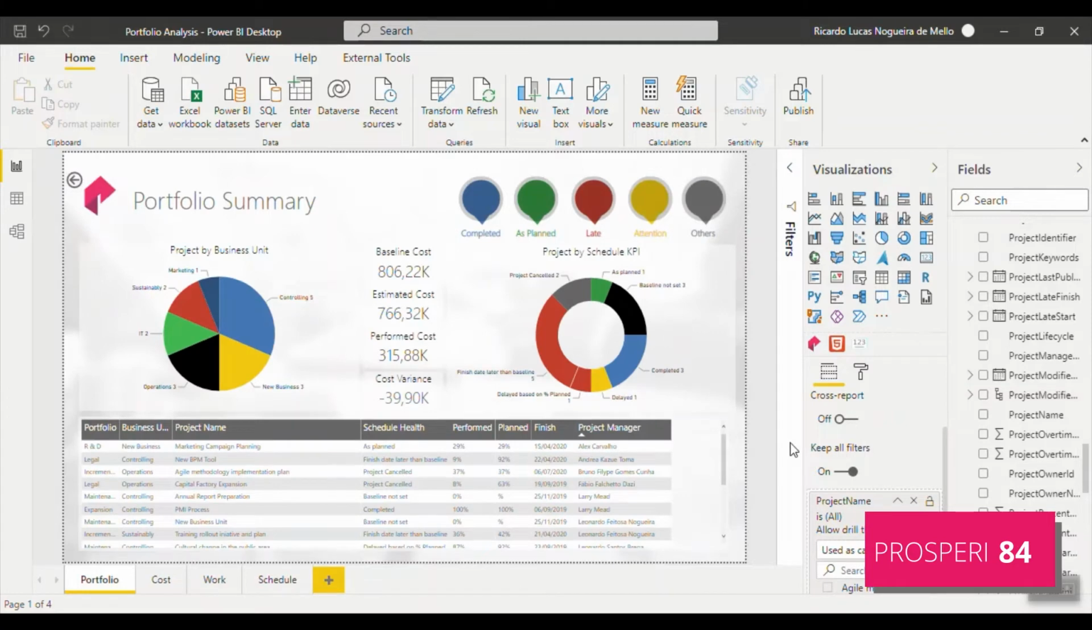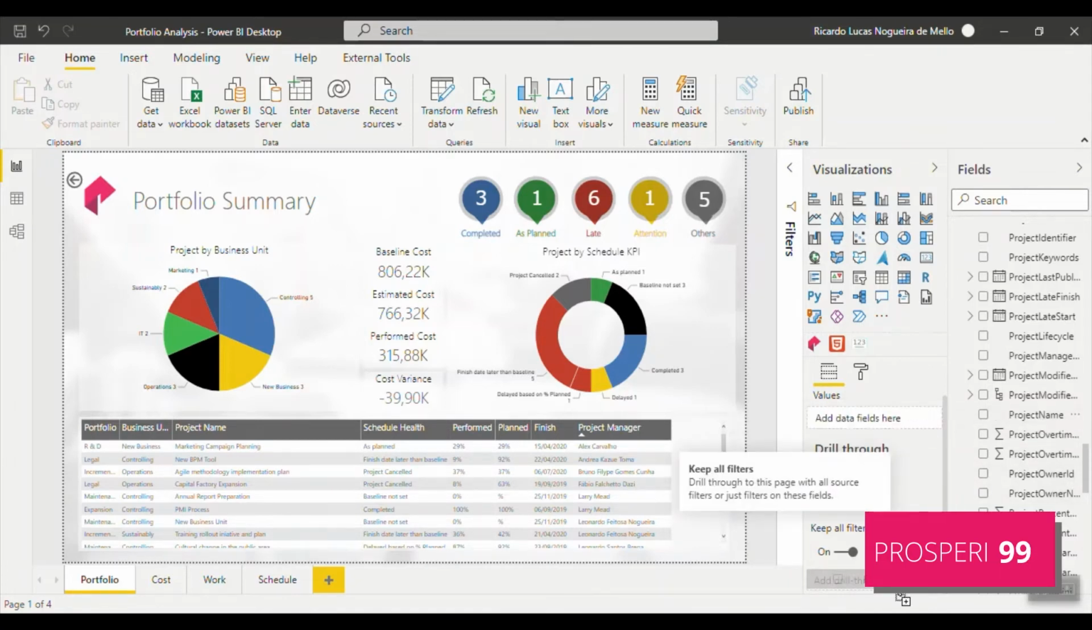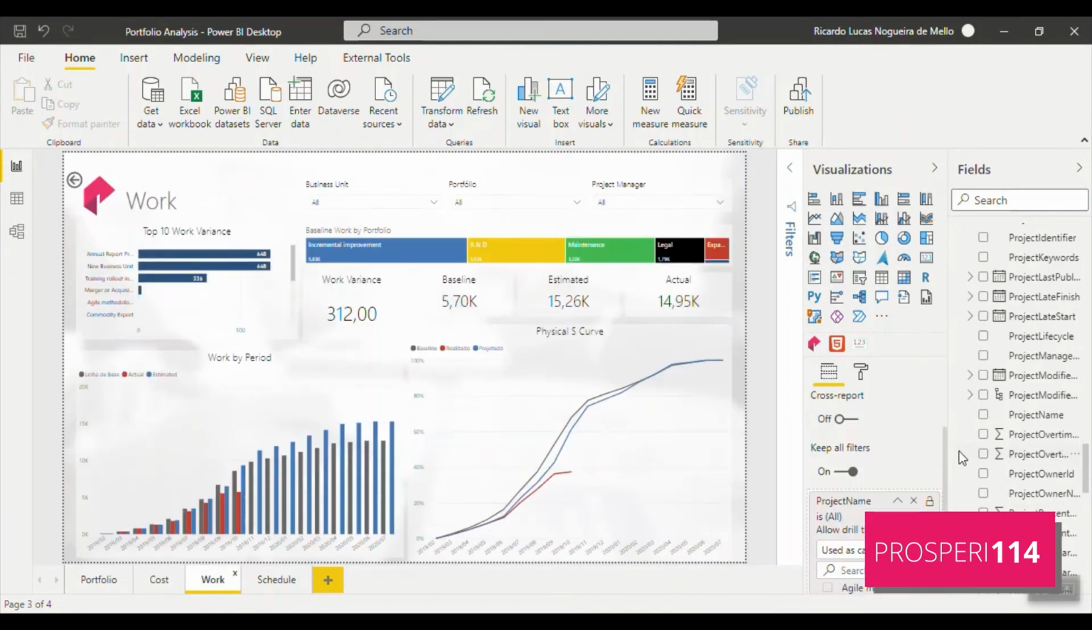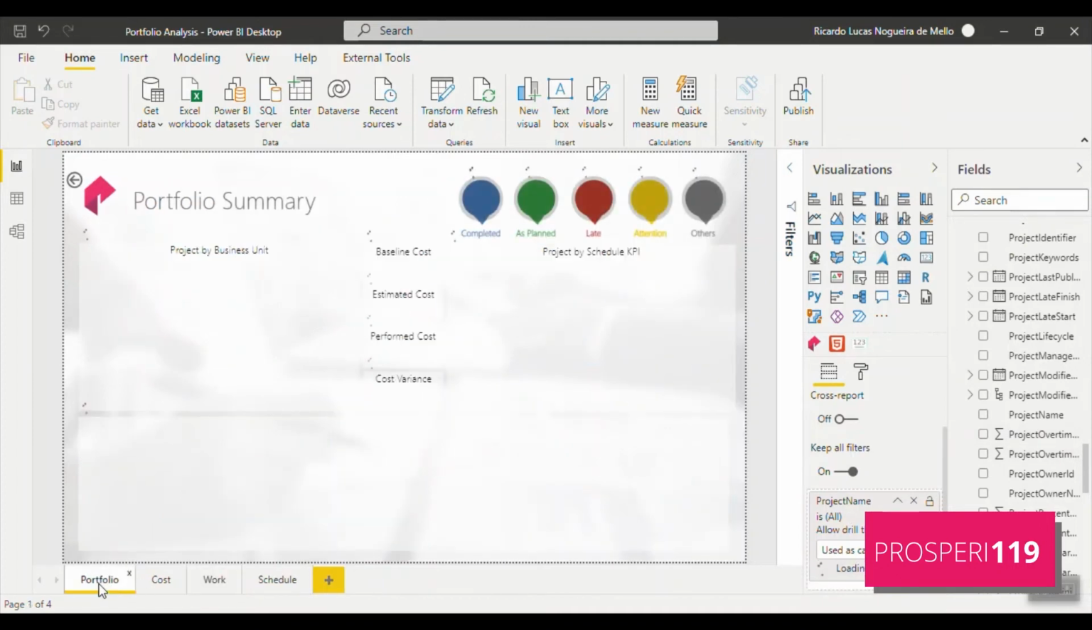So, how can we configure this? It's easy. You just need to use these options here, add drill through fields here, select the project name here, right, go to the pages and insert the same drill through information in all pages. You see, very easy. And now it's working.